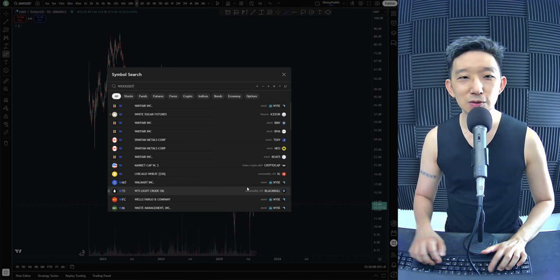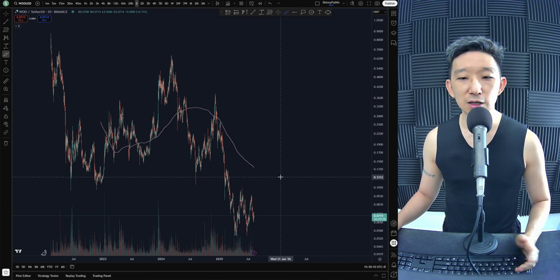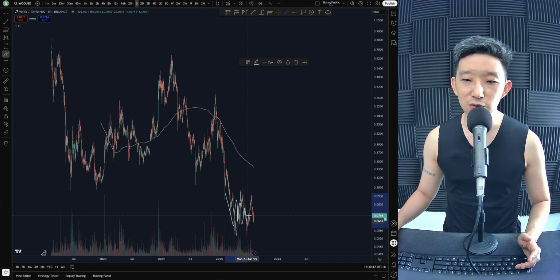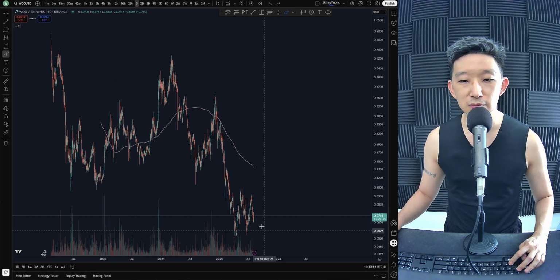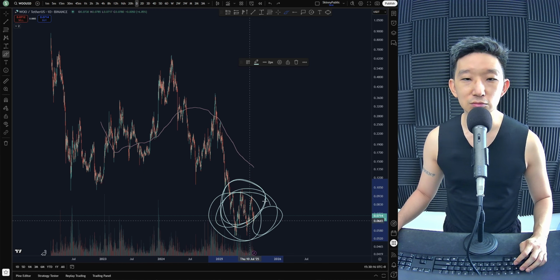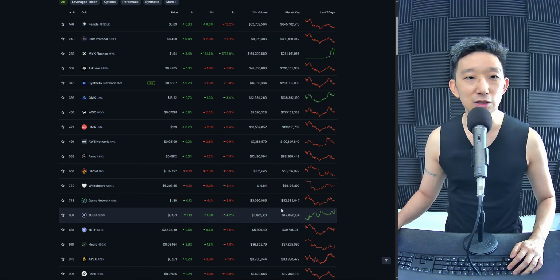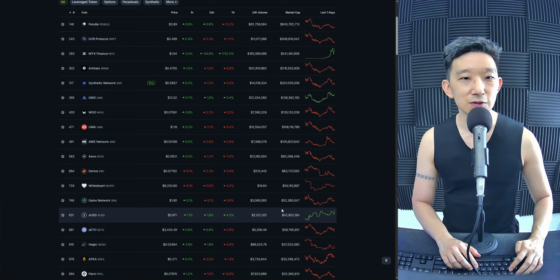Nope. WOO against USD. Anything for WOO? Yeah, this could be a consolidation, right? A bullish reversal? Could be, but we don't see it yet. So yeah, again, very disappointing derivatives.